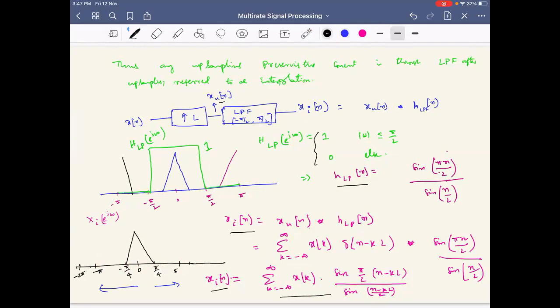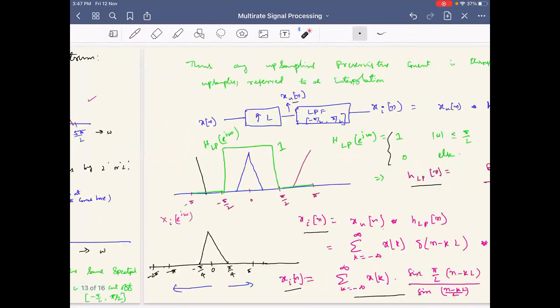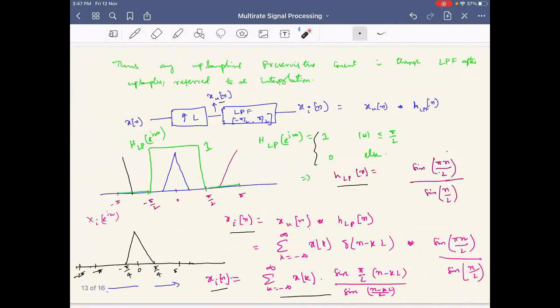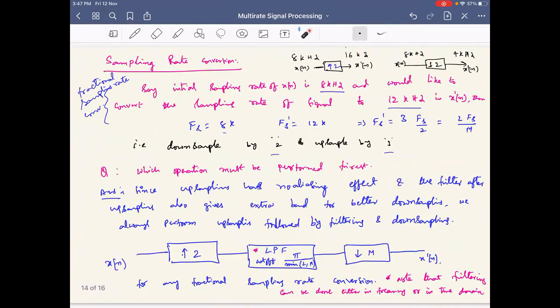How many times can I downsample this further without any loss of information? 4 times. Whereas this, how many times can I downsample? 2 times. Very good. So you can see that if I perform upsampling and filtering, I have the provision to downsample more times as well. The reason is I have already applied low pass filtering and so on.